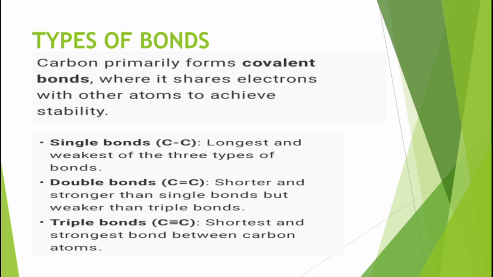A single bond is the longest and the weakest of the three types of bonds. The second one is the double bond. It is shorter but stronger than the single bond, and it is represented by a double line. The triple bond is the shortest and the strongest bond between carbon atoms. So this was all about the types of bonds.